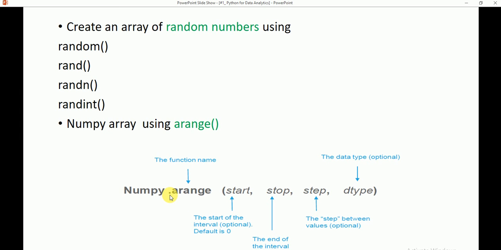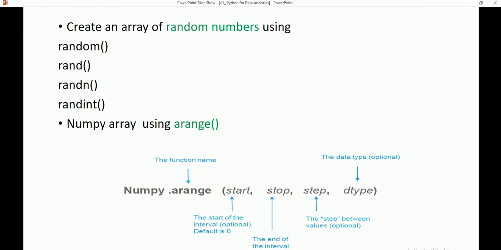Another function is arange. Arange creates numbers between the given values, increasing by the step, which is the same distance between each point, from the start to the stop value. Start by default takes 0. Stop is a compulsory variable. Step is optional because the default step value is 1. For dtype, if the stop is an integer, it gives integers. If you want floating values, you specify dtype equal to float.